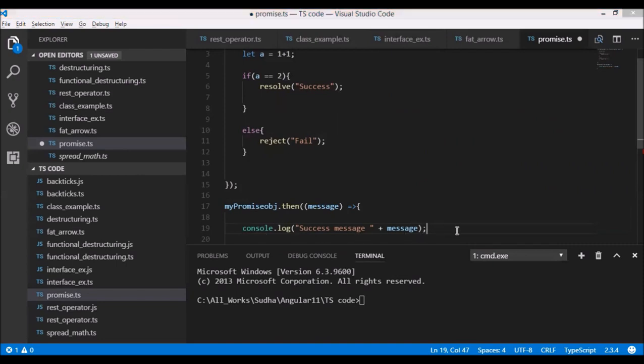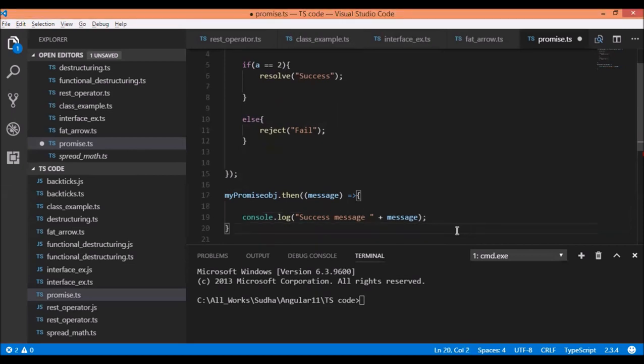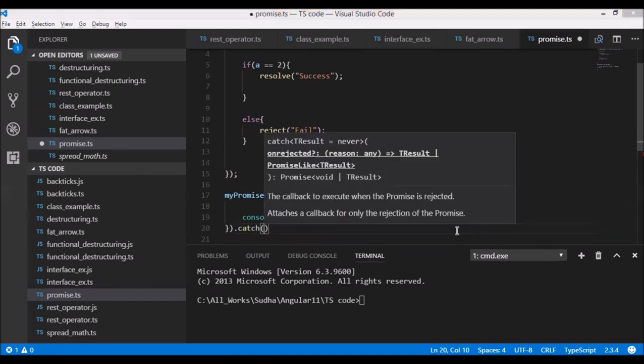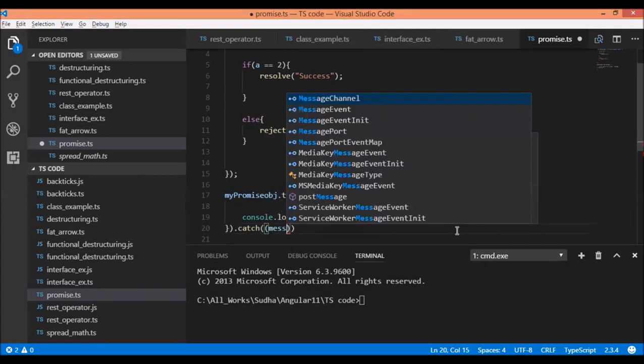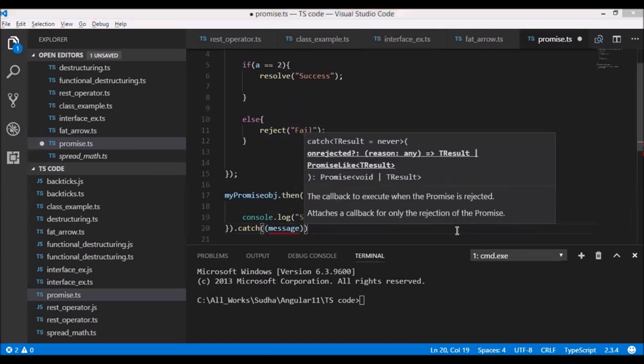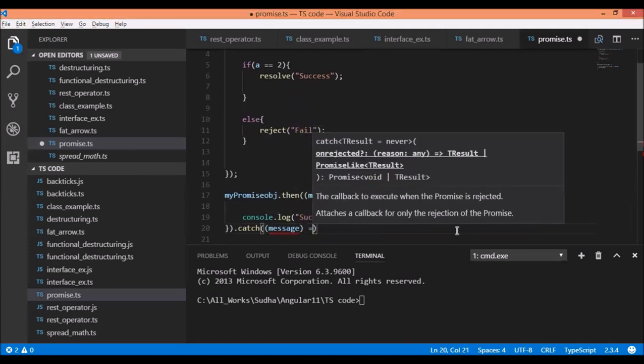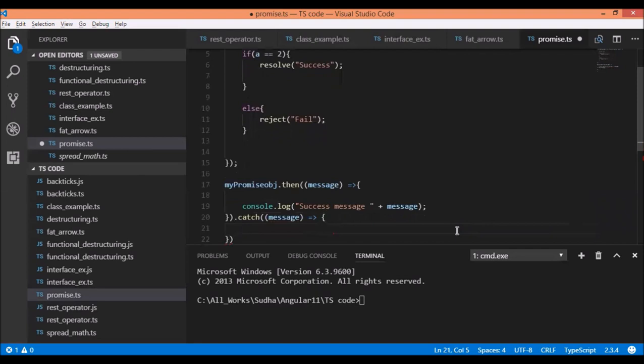And then we'll use catch for all the rejected promises. So we'll use it like this, close it, and then we'll have catch for the rejected promise. Again, we'll print on the console.